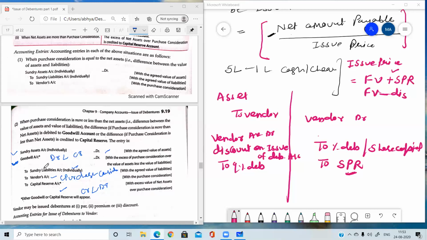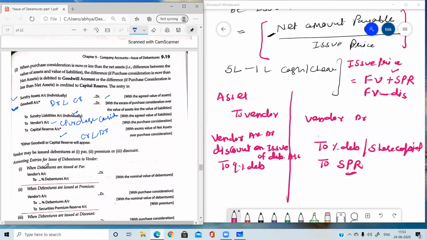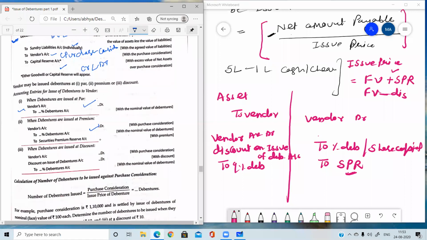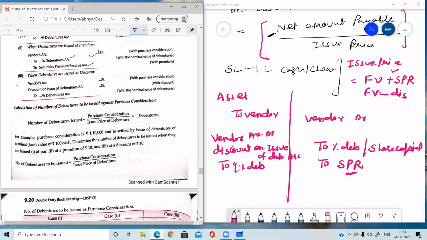Okay. So this entry will be passed when we are purchasing the complete business, and the rest of the entries will remain the same. If the debentures are issued at par, then vendor to debenture. If the debentures are issued at premium, then debentures to SPR. If debentures are issued at discount, then vendor debit, discount on issue of debenture account debit, to percentage debenture. And this formula I have explained to you.